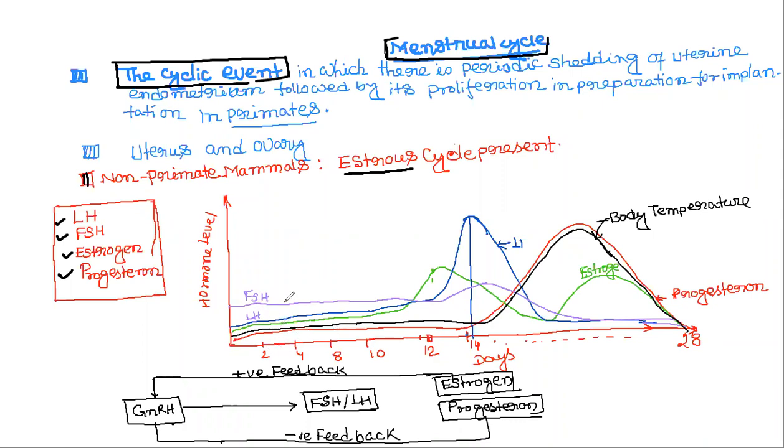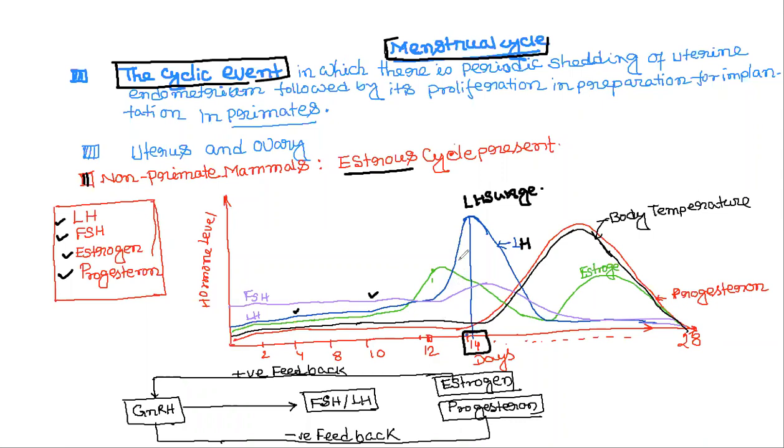FSH and LH remain high up to the first few days, up to day 10, and then gradually decrease after ovulation, because they help a follicle to mature. This is the graph of LH, and here the LH surge occurs. The LH surge occurs on day 14.